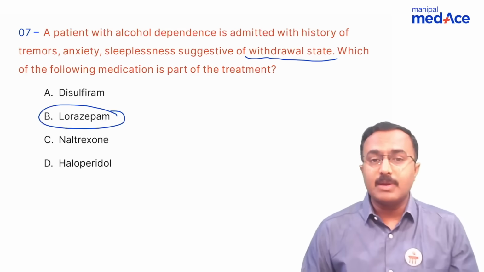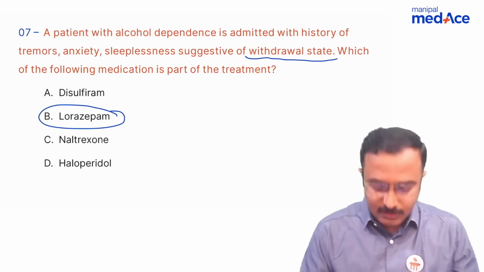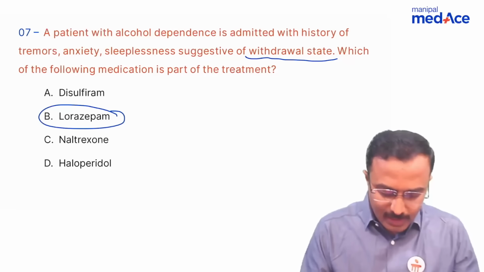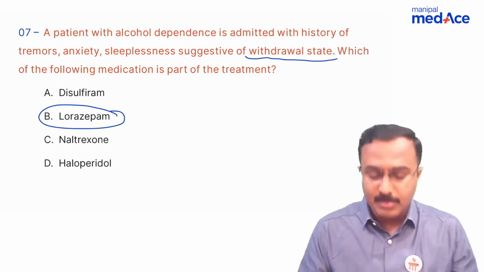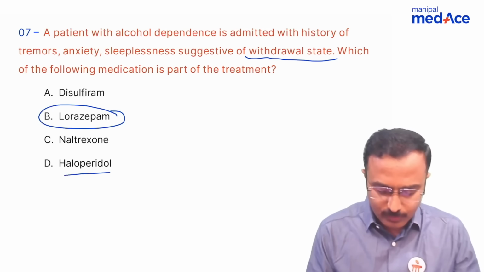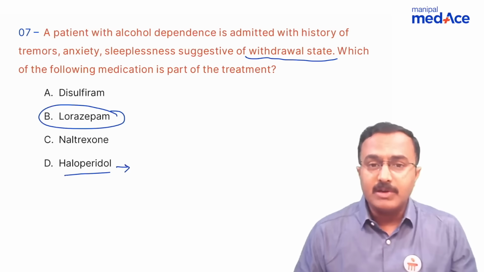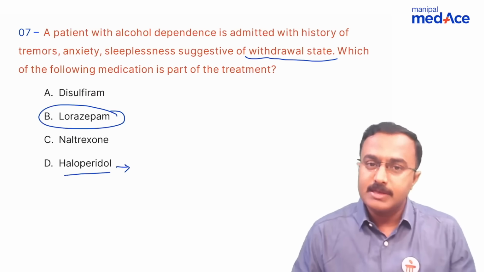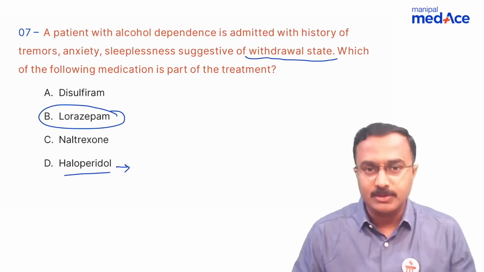Disulfiram is not part of the management of withdrawal, rather it is an aversion therapy in the long-term management. Naltrexone again is long-term management, while haloperidol is used for behavioral disturbances during delirium. Again, this was covered under MedAce app under substance use disorders, subtopic of alcohol use disorders.